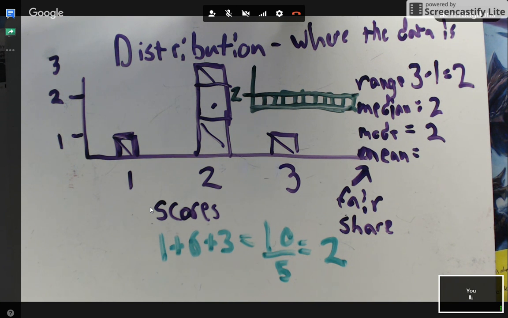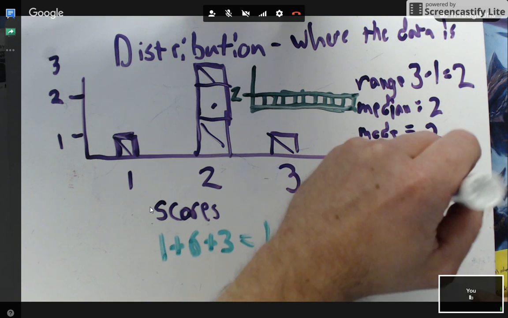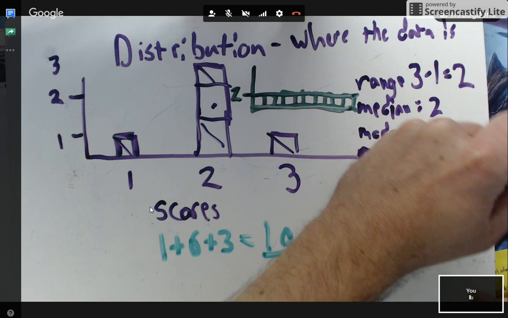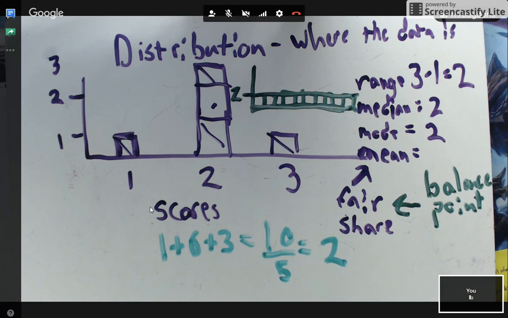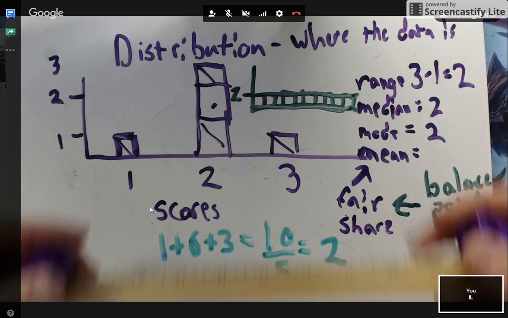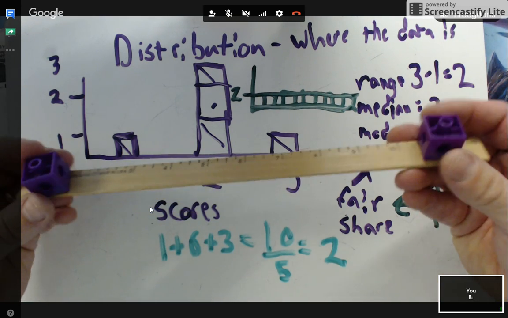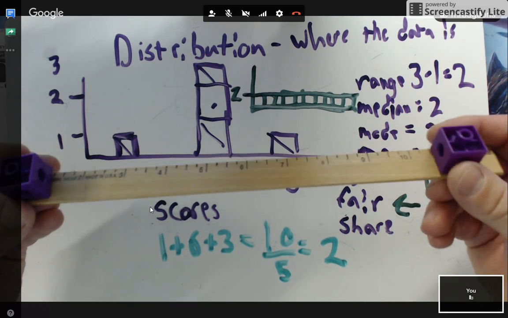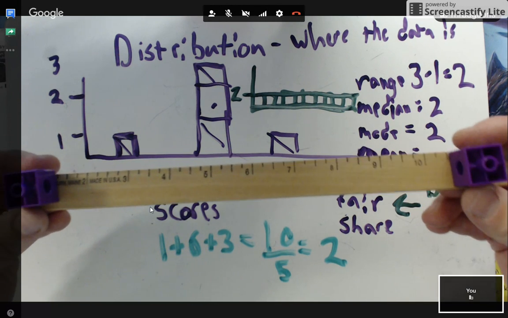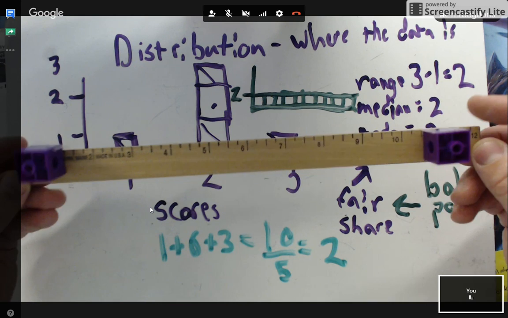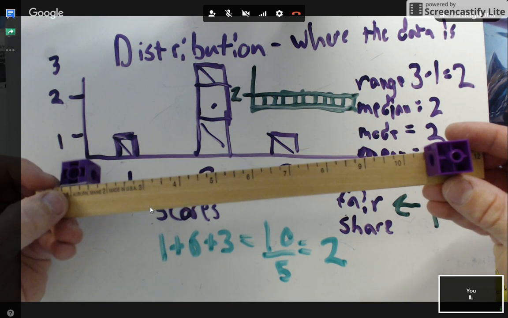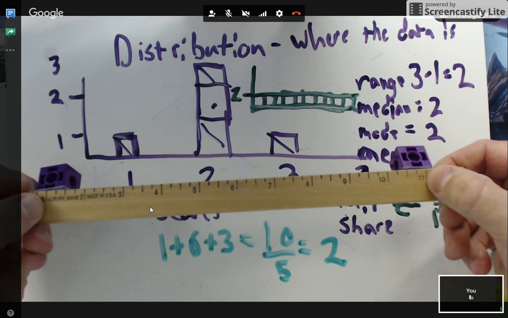Well, today we're going to be trying to think about this as not only a fair share, but the mean can also be a balance point. What tools have I given you so far? I've given you a ruler, Unifix cubes, which is the fancy word for these. Let's just call them the cubes. And then I also gave everyone some tape, and you see that I have these taped, right? So I want you guys to take a little bit of time, and I want you to tape it at the 1 and at the 11, okay?